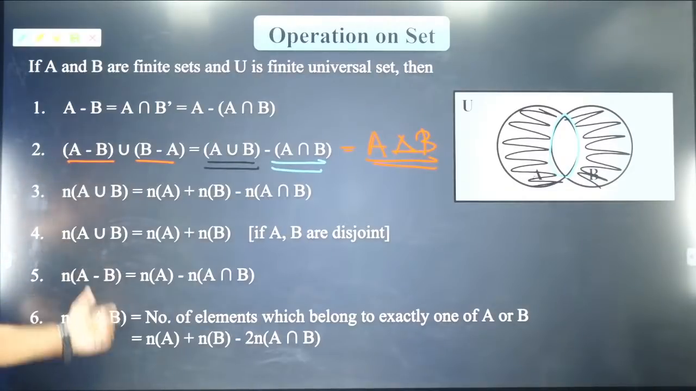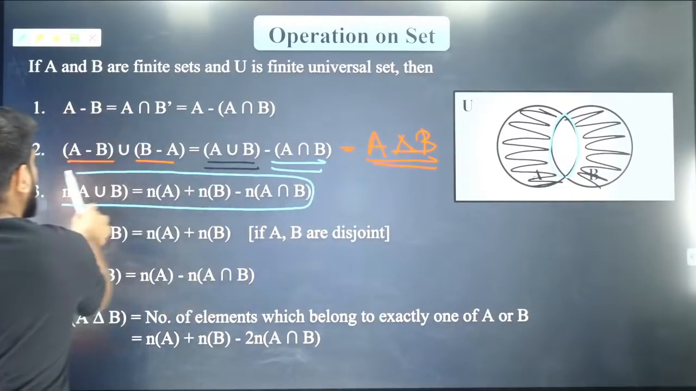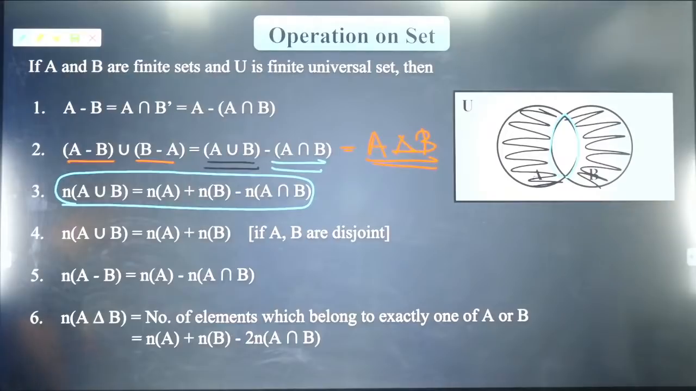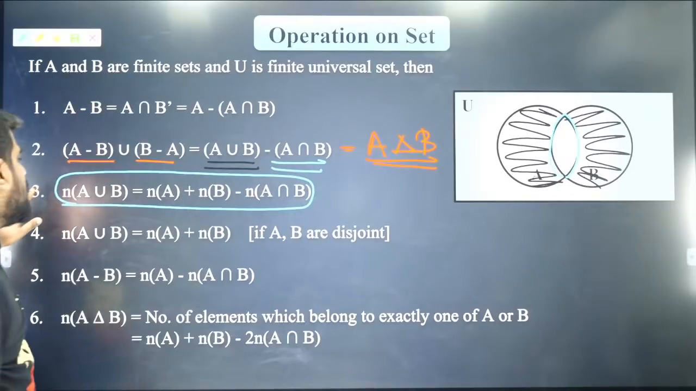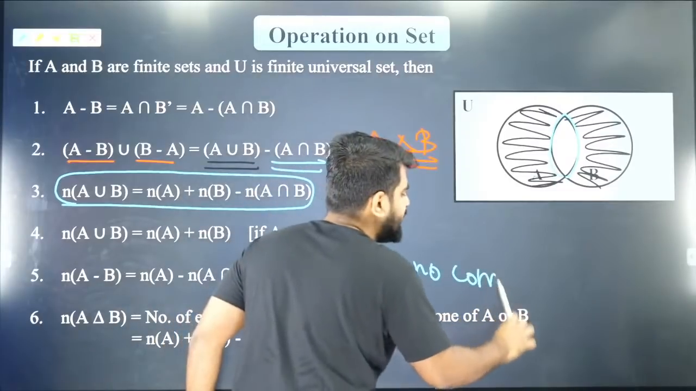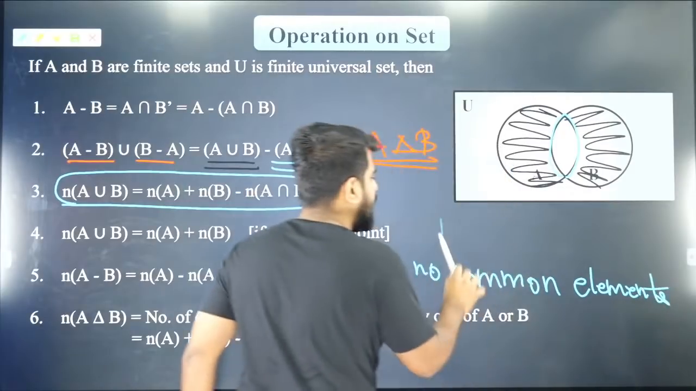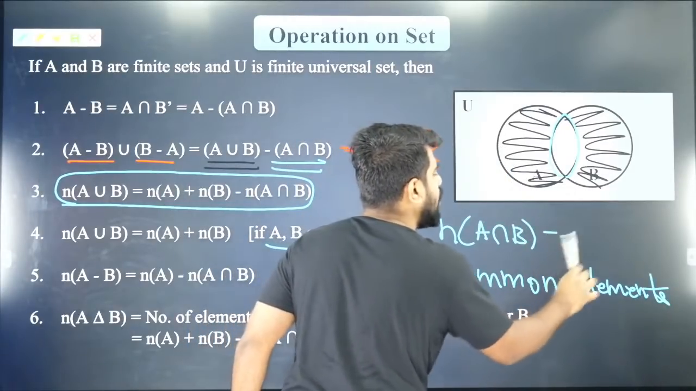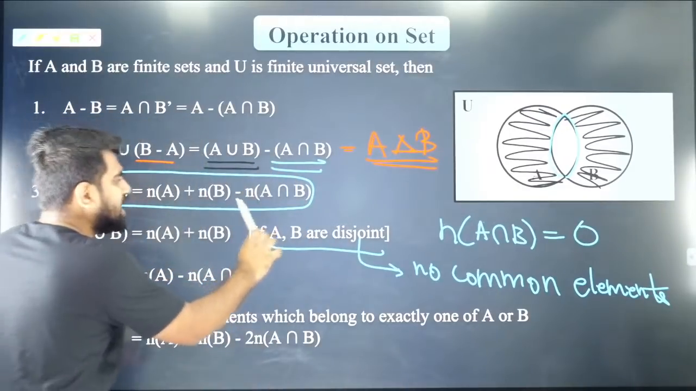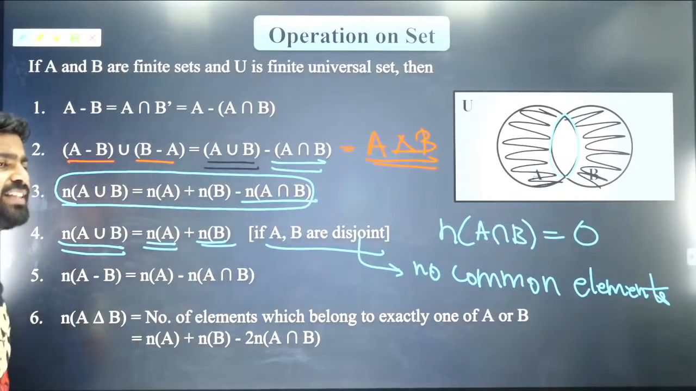The third and fourth formula are very easy, which I think everybody should be knowing, because you study that in 10th standard and also in 11th standard. Now if A and B are disjoint, disjoint means no common elements. So if they have no common elements, n of A intersection B is equal to zero. Then n of A union B will be n of A plus n of B. Did you all get it?